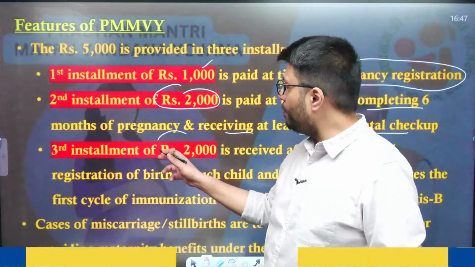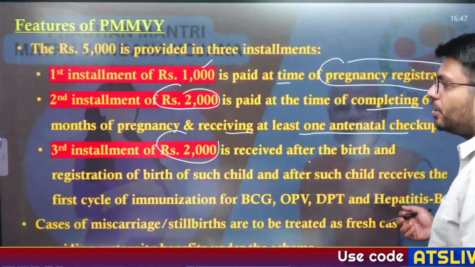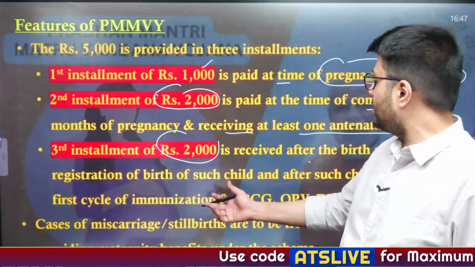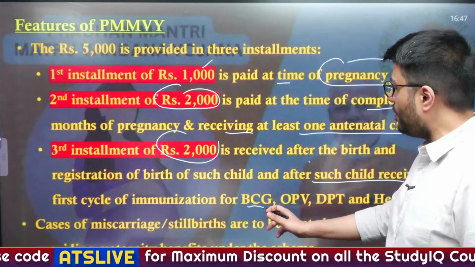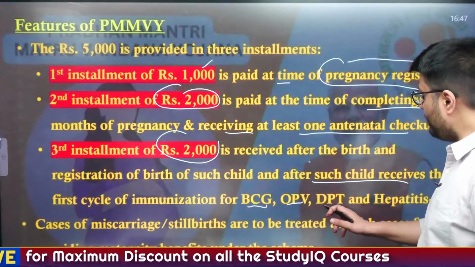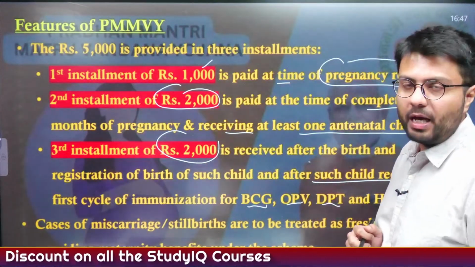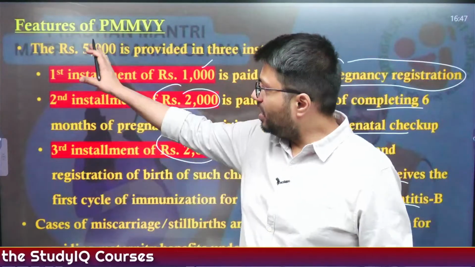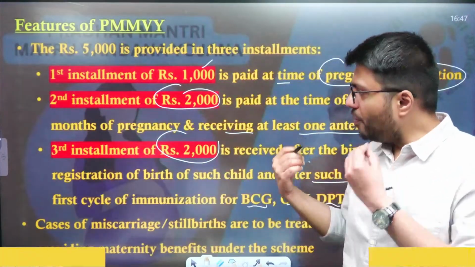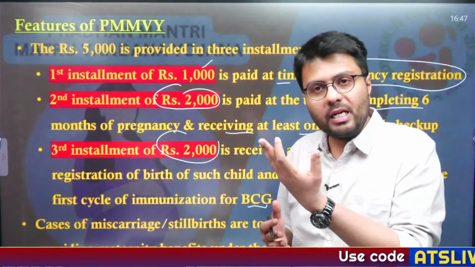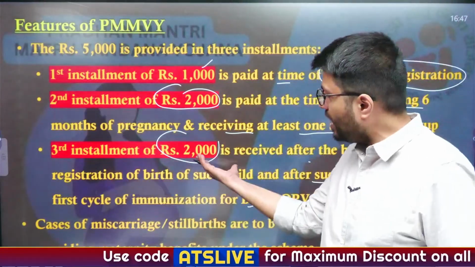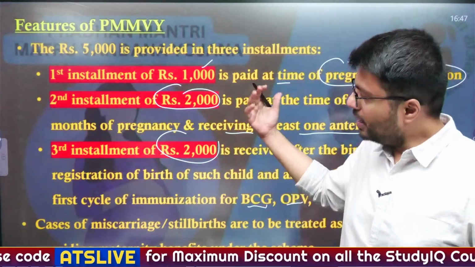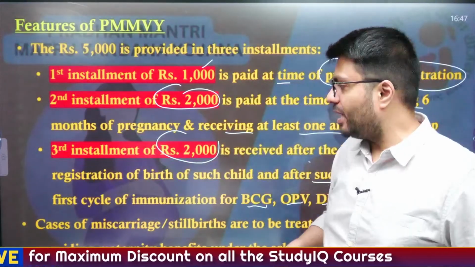The third installment of rupees 2,000 is received after the birth and registration of the birth of the child, and after the child receives the first cycle of immunization for BCG, that is TB, OPV, DPT and hepatitis B. So you can understand the government wants the woman to take care of herself during her pregnancy, and also wants her to complete her child's immunization so that she can get the third installment. So this is how the installments are designed by the government.